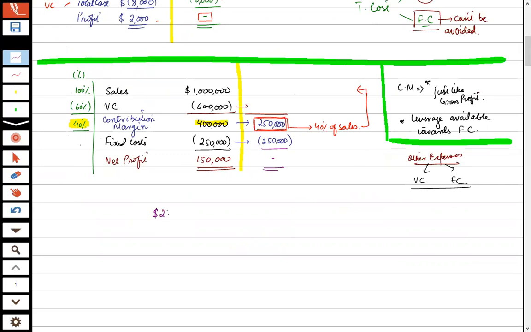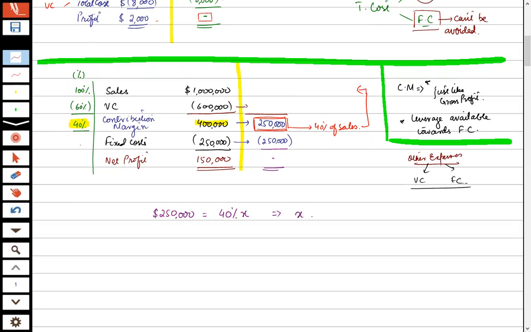$250,000 is equal to 40% of sales. Done. Now, what are we interested in calculating? Sales. Let's suppose sales is X. So $250,000 is equal to 40% of X. Do you just use algebra here? Yes, sort of. Always apply it like this.